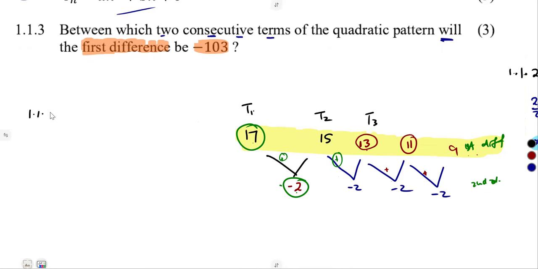So that's on 1.13. We are dealing with an arithmetic where Tn for an arithmetic is given as A plus n minus 1 times d from our formula sheet. So we can determine that and equate to the Tn that we are given, because they told us that the term must be -103.